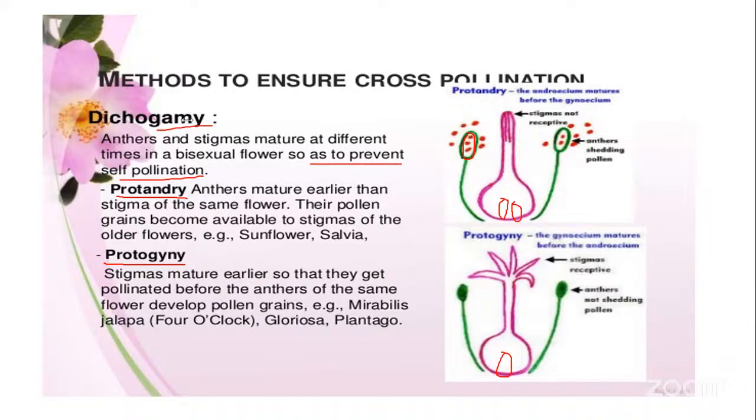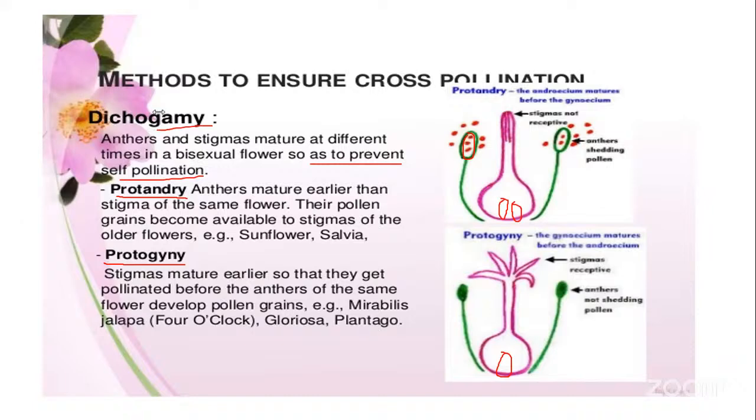So such a condition is called dichogamy or dichogamous condition. Maturity of the anthers and the stigma at different time intervals. So this dichogamous condition will always ensure cross-pollination and prevent self-pollination.